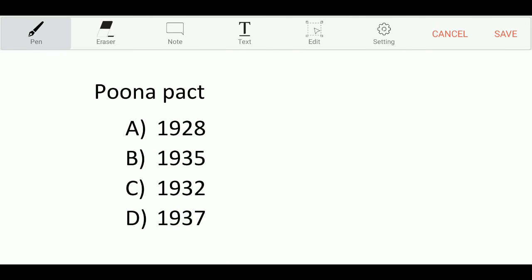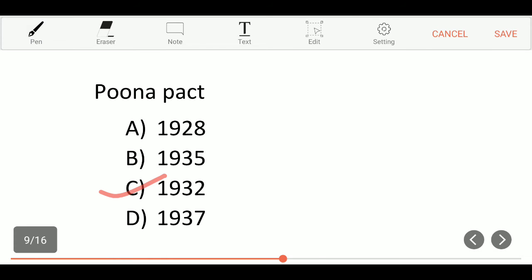Poona Pact in the year. Option A, 1928. Option B, 1935. Option C, 1932. Option D, 1937. And the correct answer is option C, 1932.